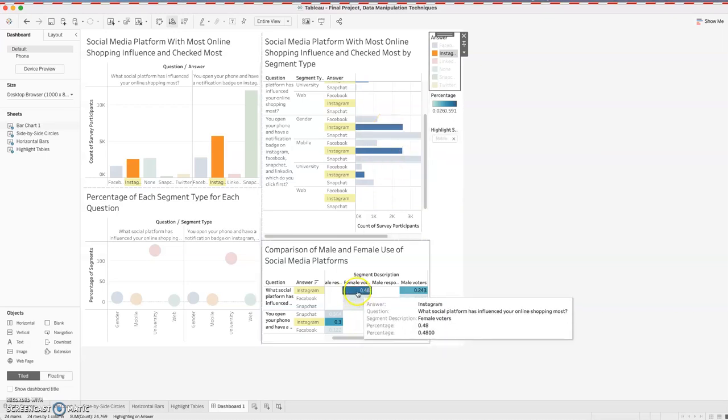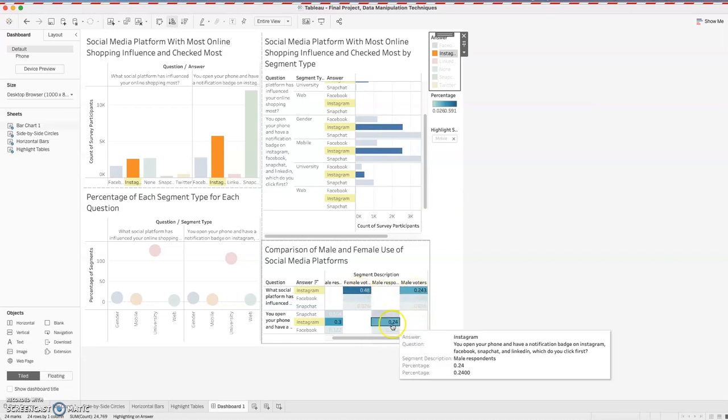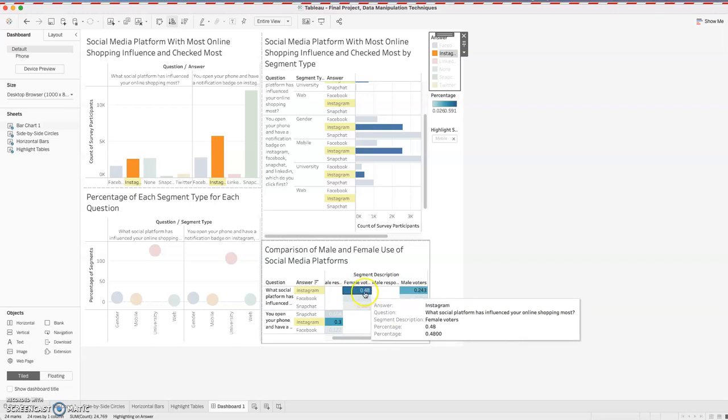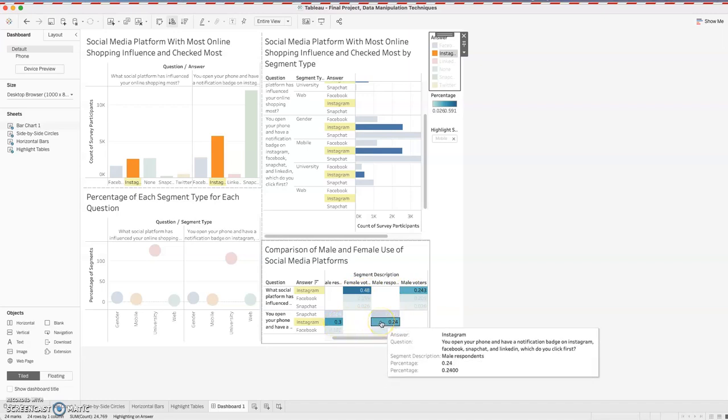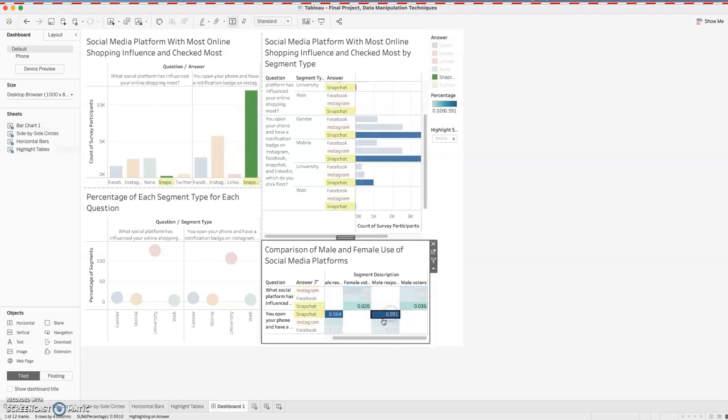And down here, we can see with the percentages that it has a very high influence on the female voters, well, not so much for the male voters. And we see that Instagram is not very important when it comes to notification badges compared to the high number that Snapchat has.